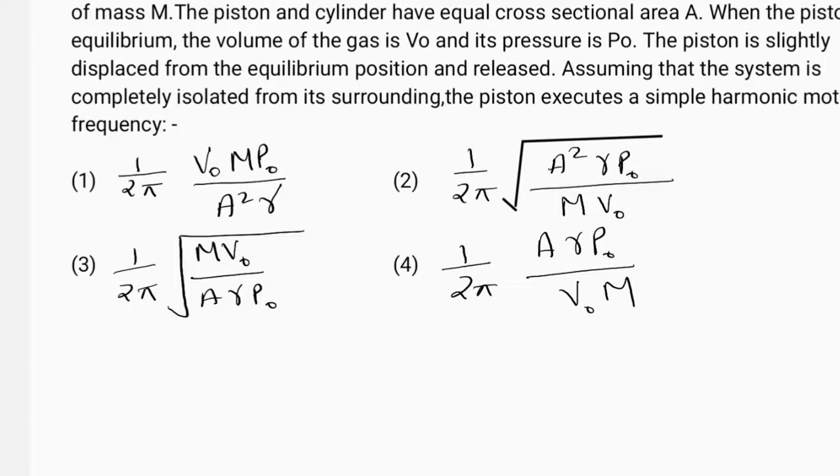An ideal gas enclosed in a vertical cylinder supports a freely moving piston of mass M. The piston and cylinder have equal cross-sectional area A. When the piston is in equilibrium, the volume of the gas is V0 and the pressure is P0. The piston is slightly displaced from the equilibrium position. The system is completely isolated from its surroundings. The piston executes a simple harmonic motion with frequency... In this question you have to find the frequency.